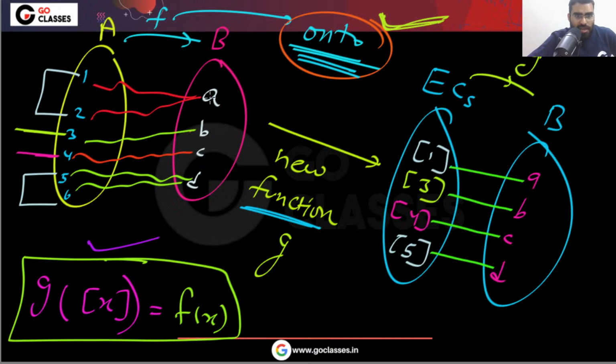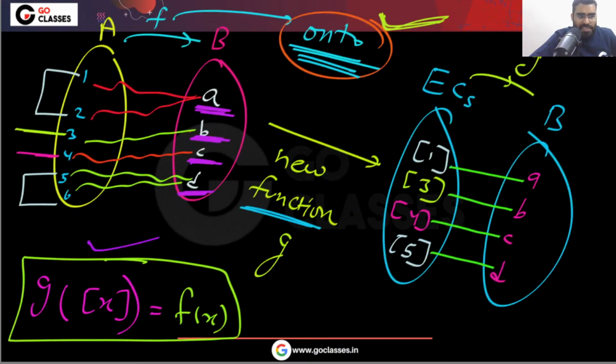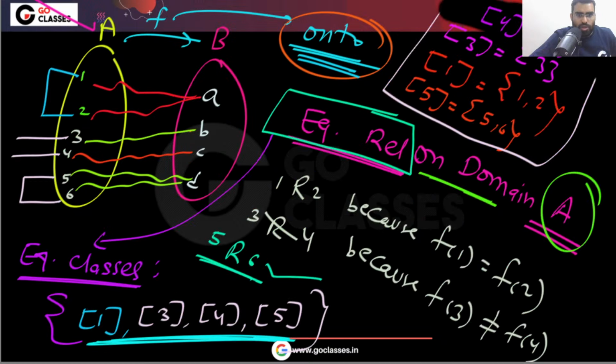In your original function, every element has some pre-image. So that is the reason. In the new function also you can notice every element will have some pre-image, some equivalence class. So this will be onto also, this will be 1 to 1 also. So finally this is going to be a bijection.